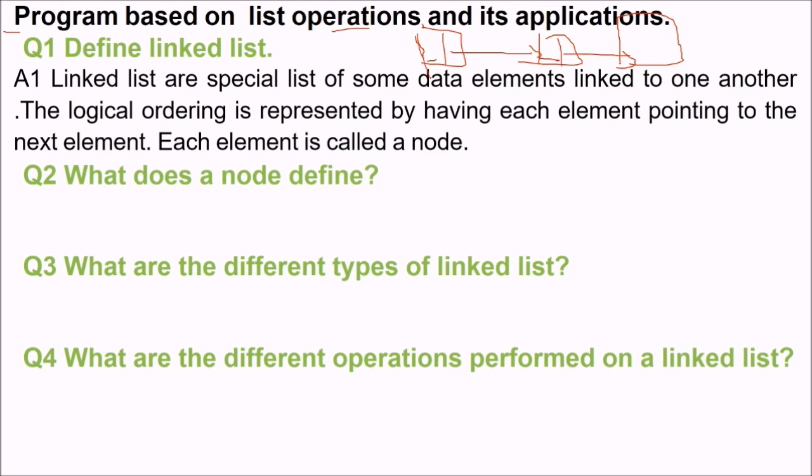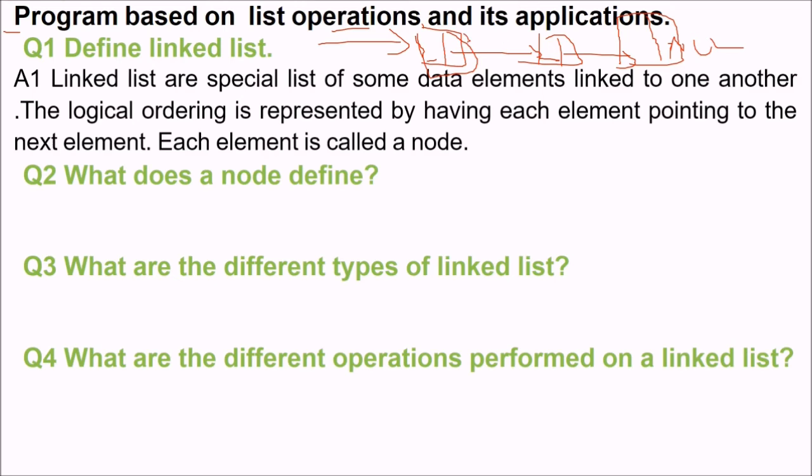And as we see, the first node of the linked list will be pointed to by a header, and the last node of the linked list, the address will be null here because it is not pointing to anybody. So the logical ordering is represented by having each element pointing to the next element.